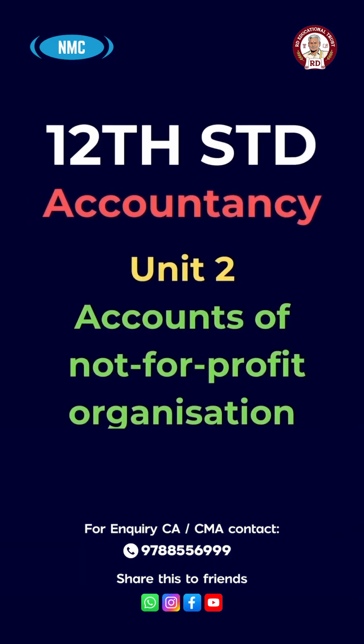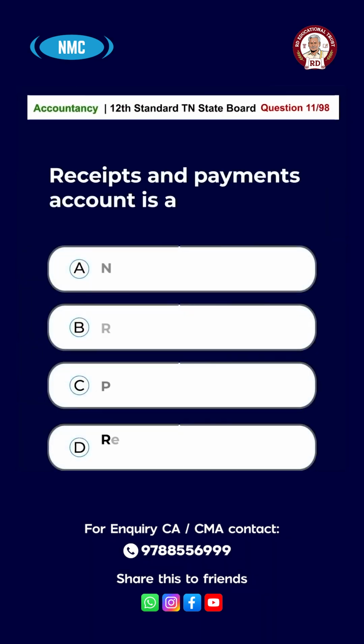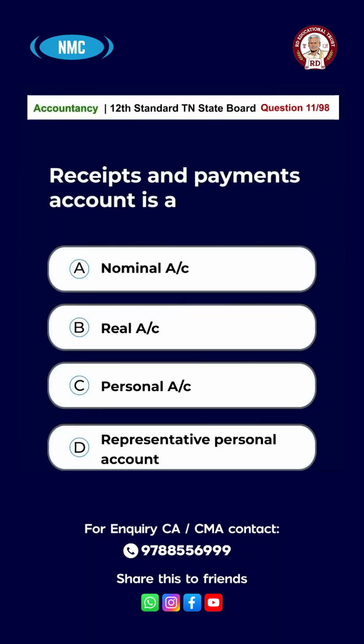Unit 2. Accounts of not-for-profit organization. Question number 11. Receipts and payments account is a option A, nominal account. Option B, real account. Option C, personal account. Option D, representative personal account. The answer is option B, real account.